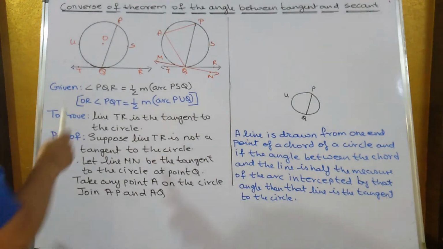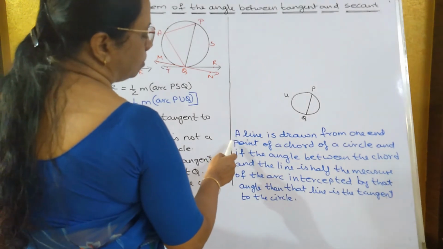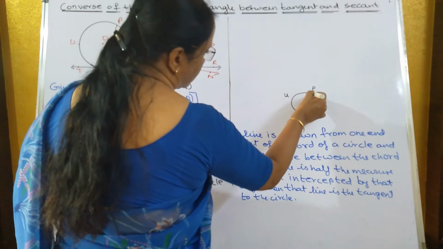Now, the converse of the theorem of the angle between tangent and secant. What is this theorem? A line is drawn from one end point of a chord. Let us take this as chord PQ.